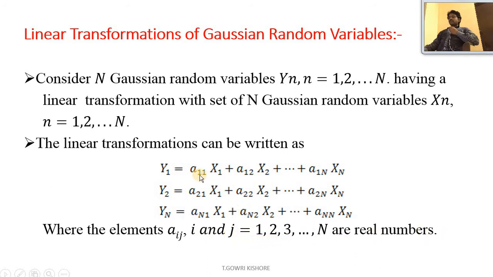So here, for the elements aij, i equal to 1 and j equal to 1, then i equal to 1 and j equal to n, and so on, then i equal to n and j equal to 1, i equal to n and j equal to 2, up to i equal to n and j equal to n. This is how you represent the elements.